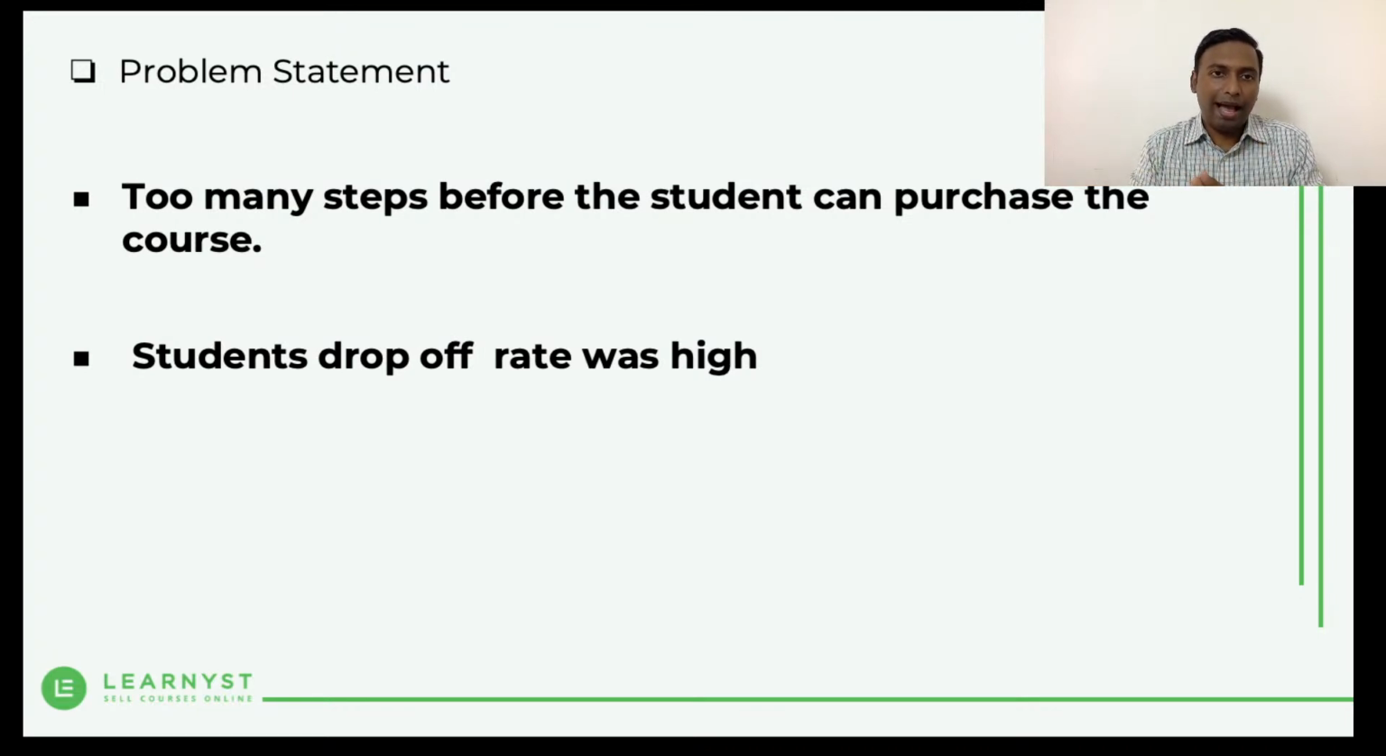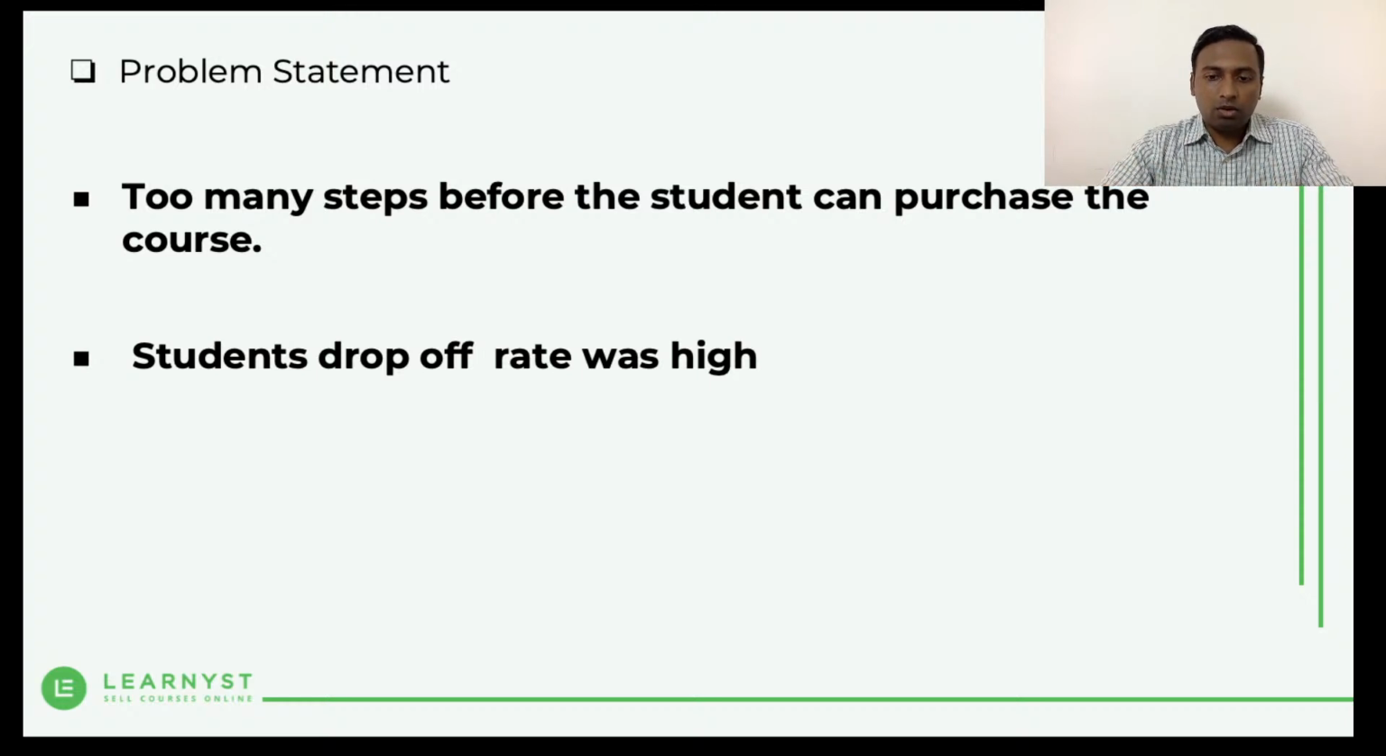So that was a big ask actually. You can imagine that there is an intention to buy on the student side, and then there is this process which is delaying their time to purchase the course. So there was already a drop off happening, because many students say, okay, I'll do it later, because they're asking so many questions out there.